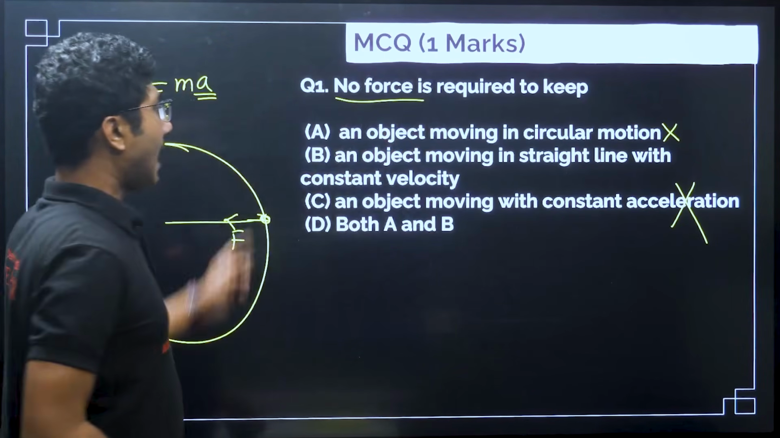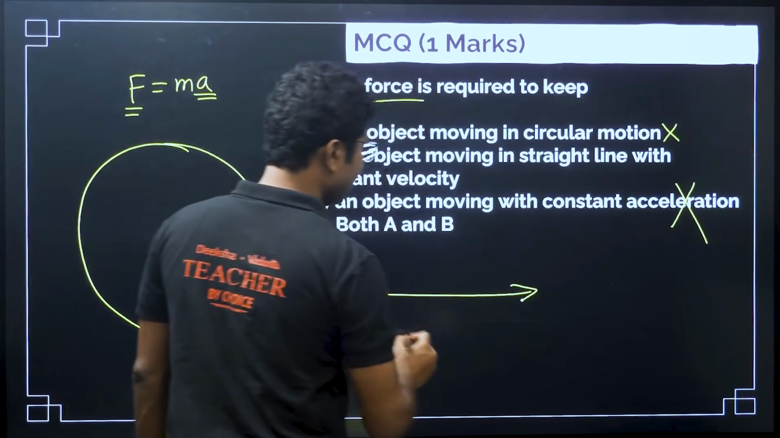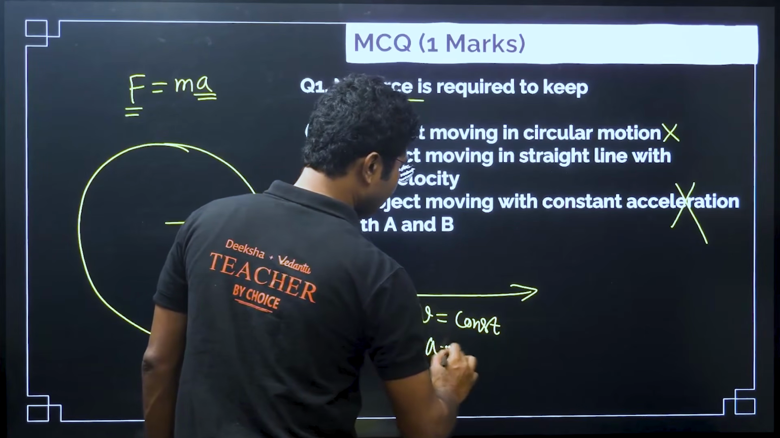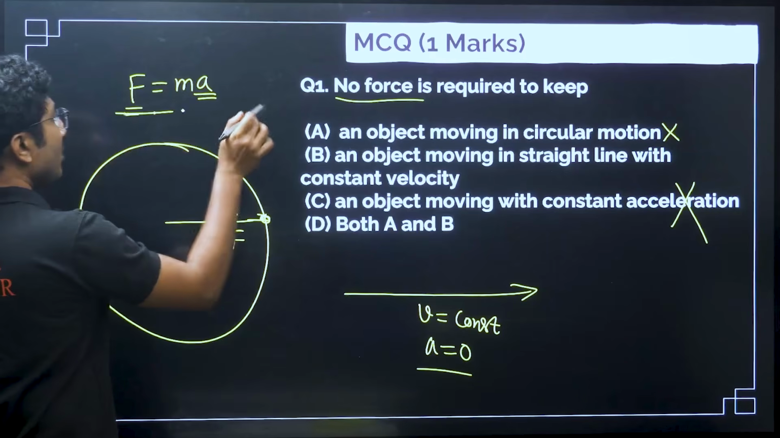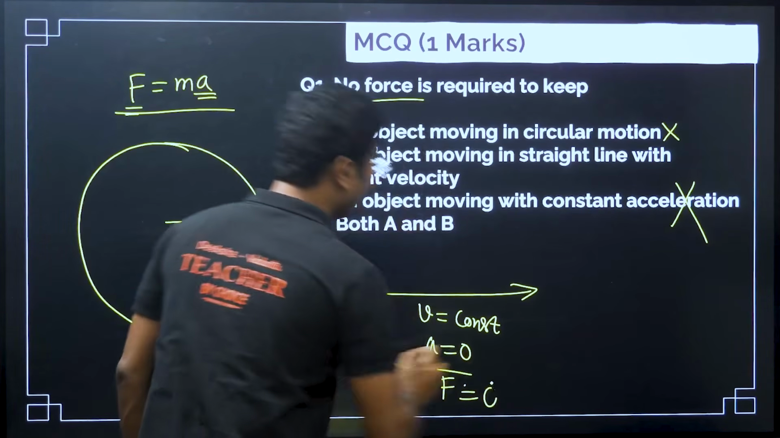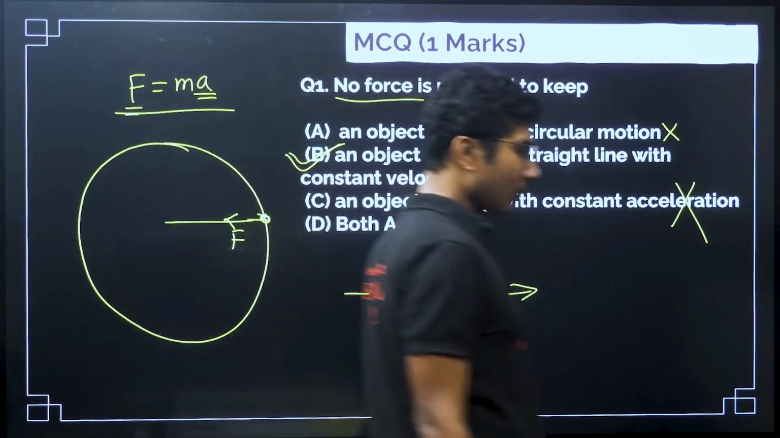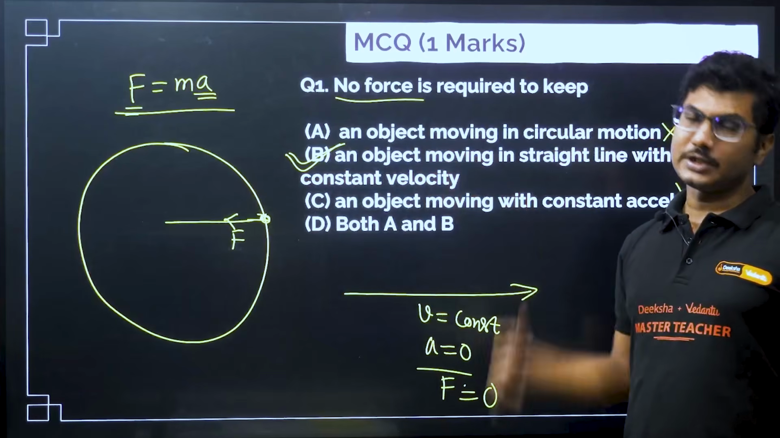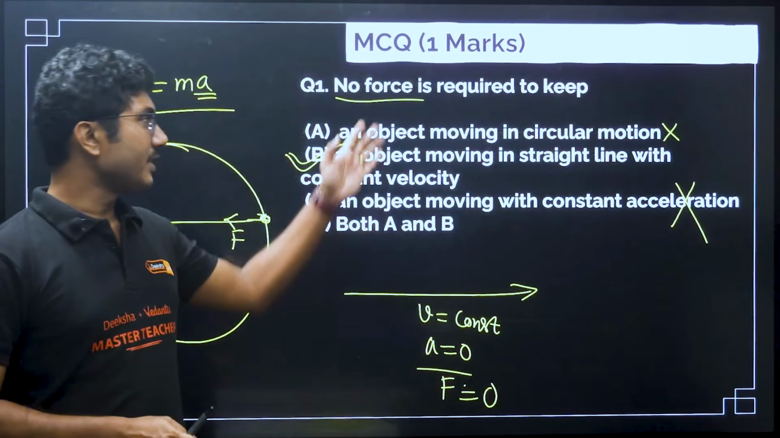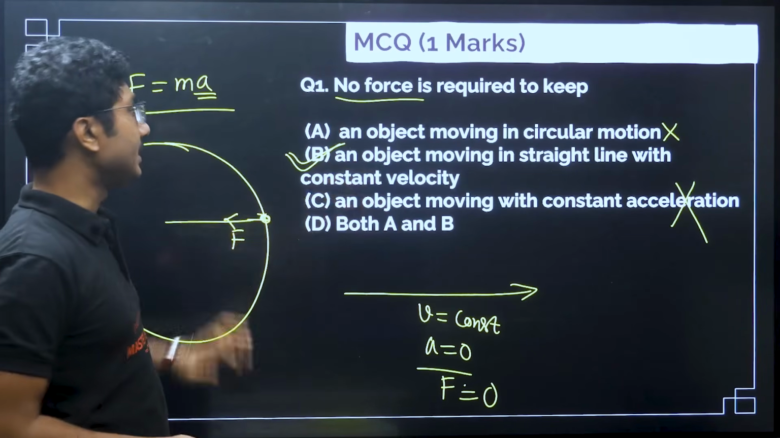An object moving in a straight line with constant velocity, velocity constant means acceleration is 0. So acceleration 0 means force required in this case will be 0. So no force is required to keep an object moving in a straight line at constant velocity. This is the first law of motion. The question is basically from the first law of motion, but options given here are from different parts of the chapter. So this is the answer.